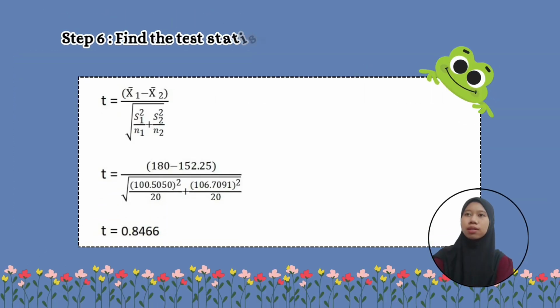Step 6, we need to find the test statistic for two samples. We use the formula to find the test statistic since our sample size is small. By substituting into the formula, mean 1 minus mean 2 over the square root of variance 1 over sample size 1 plus variance 2 over sample size 2, we got 0.8466 for the test statistic. Test statistics help us to determine how wide the confidence interval should be.